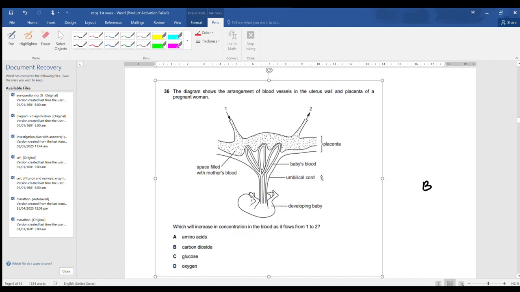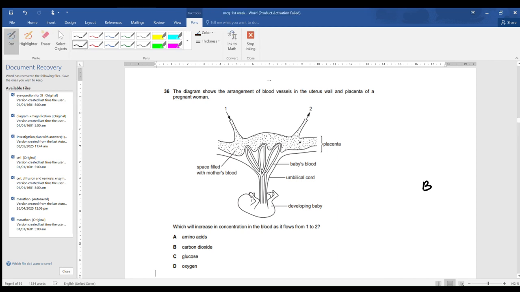Okay. This collectively is called placenta. The embryonic villi and the uterus wall are collectively called placenta. This is called umbilical cord, and this is called fetus. Which will increase in concentration as the blood flows from 1 to 2?